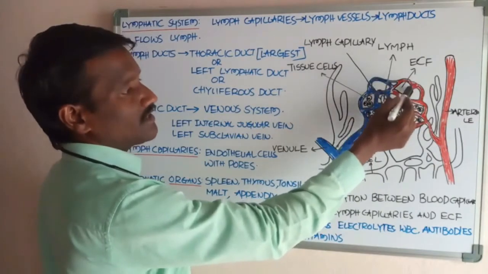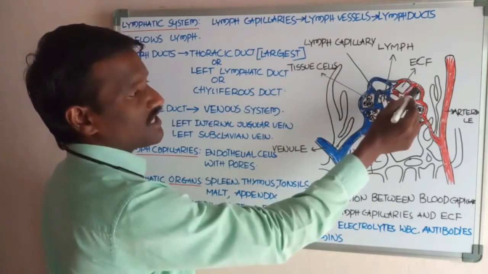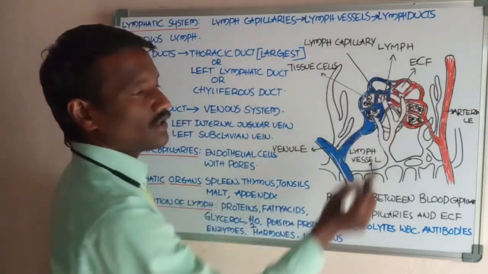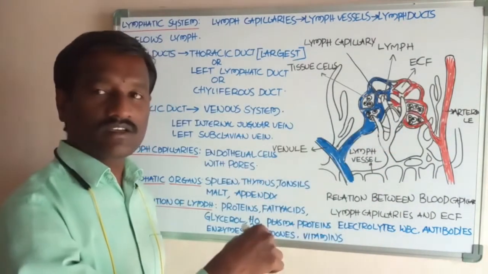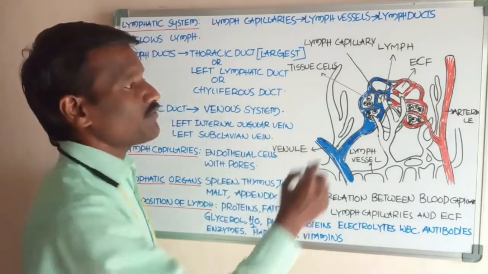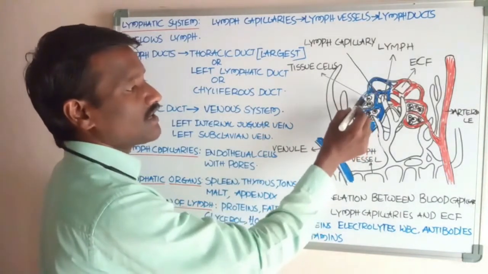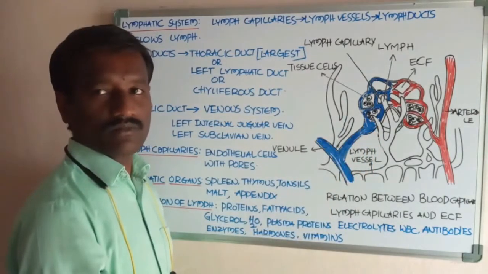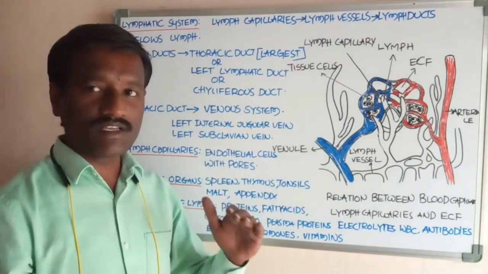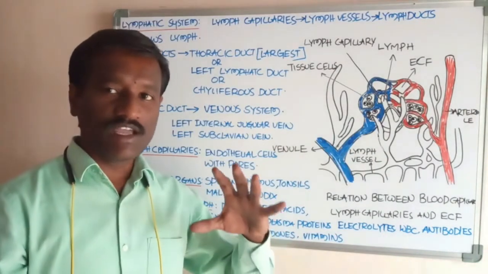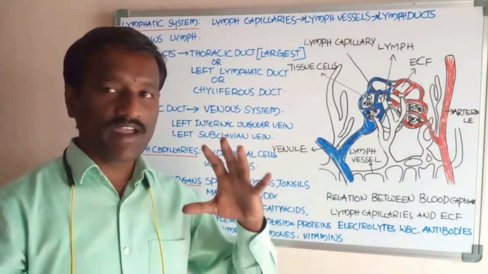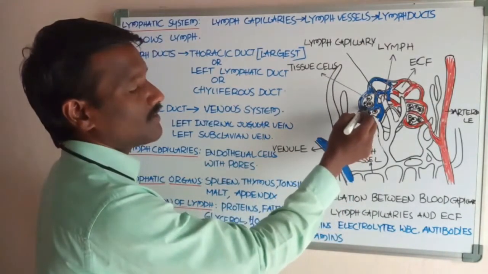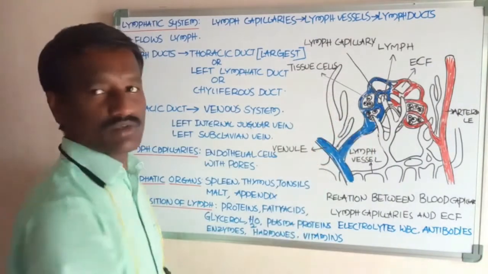When the substances enter into the ECF from the blood of the arteriole, this increases the colloidal osmotic pressure of the plasma of the blood of the venules. It causes the absorption of 85% of the extracellular fluid into the blood of the venules.